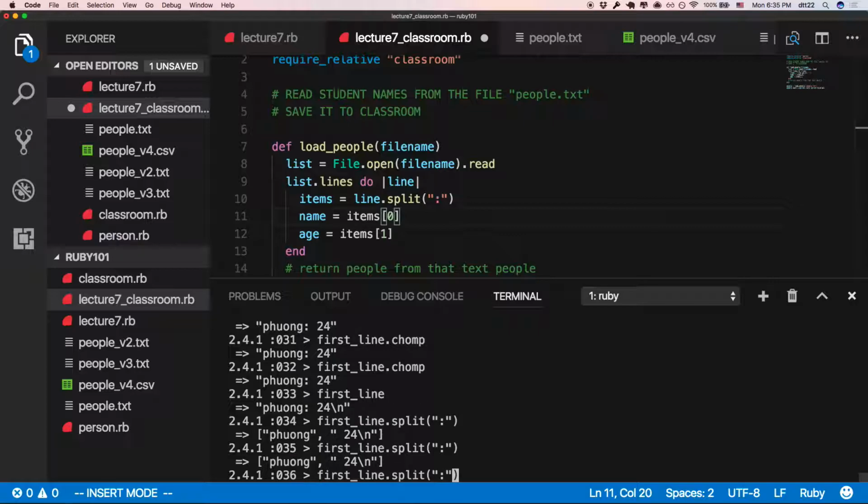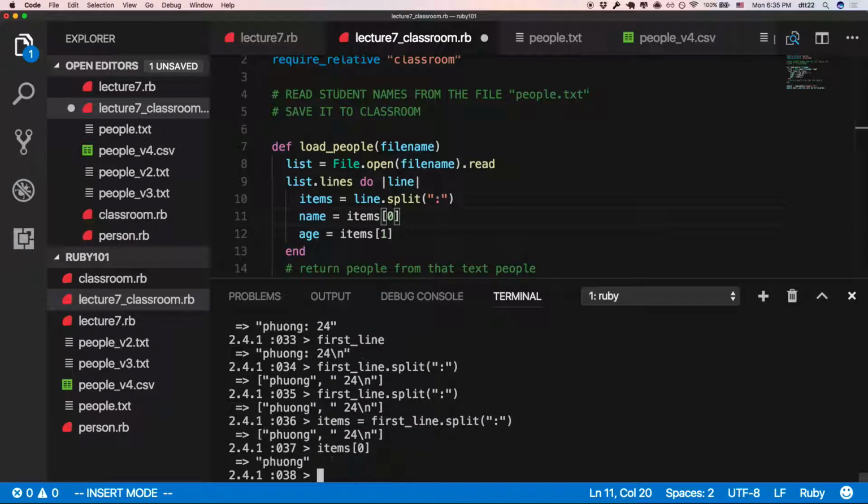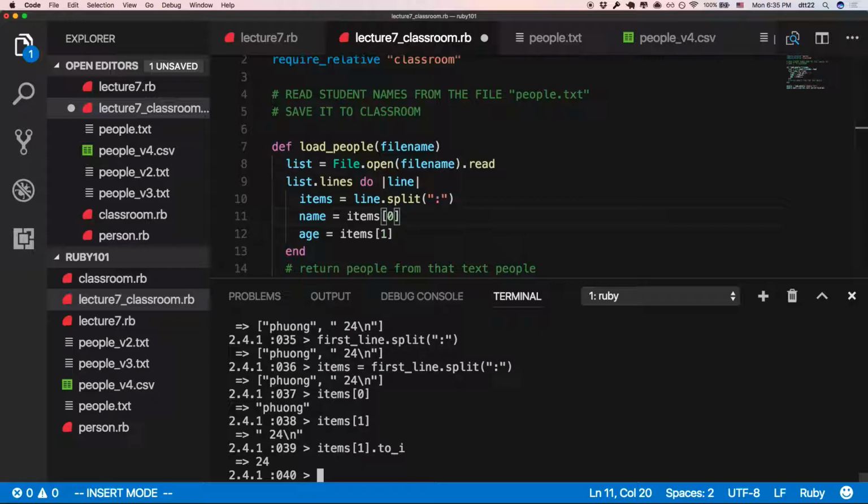First line split here, so I call this items here. And then item bracket 0, item bracket 1. You can just say convert it to an integer. And that's cool, it just gets rid of any other character. You can do 24ABCD to integer, it just becomes 24. You don't care, I just want an integer, right?